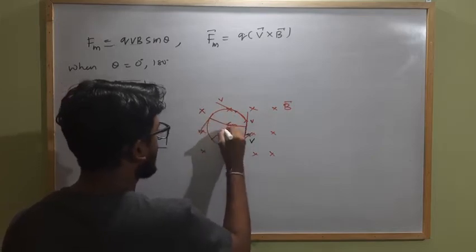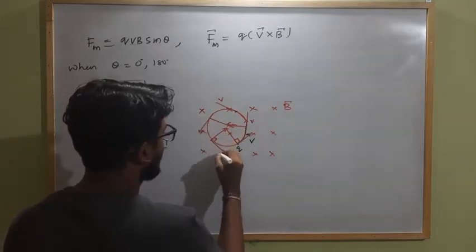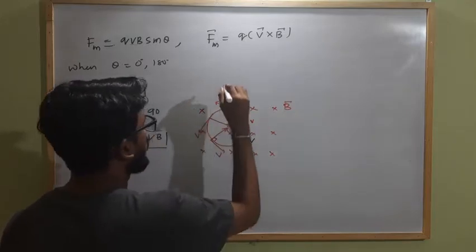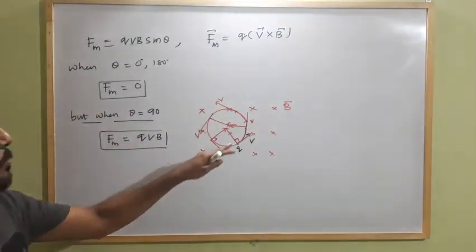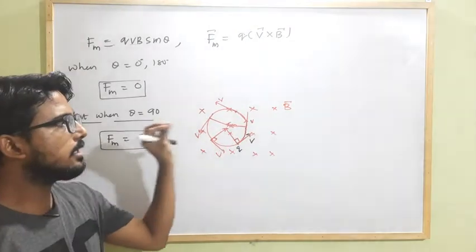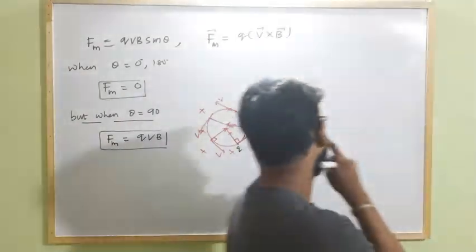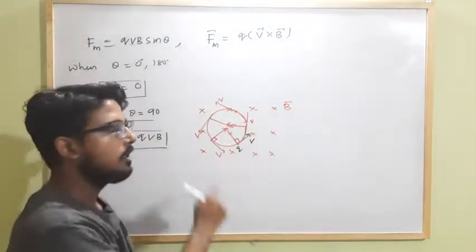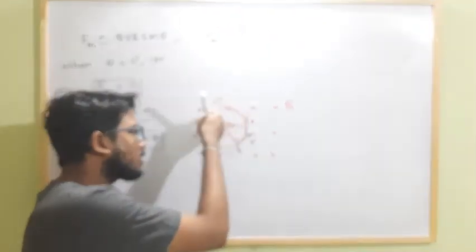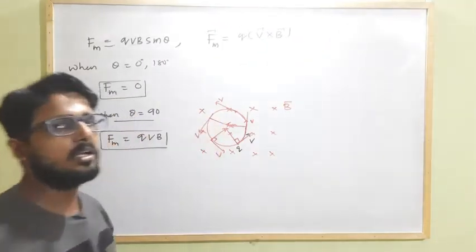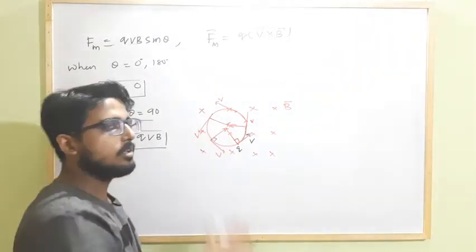The force is always acting perpendicular to the direction of instantaneous velocity, and the magnitude of the velocity remains constant as the force is always acting perpendicular to its direction. That's why the charged particle starts moving in a uniform circular motion within an external magnetic field.